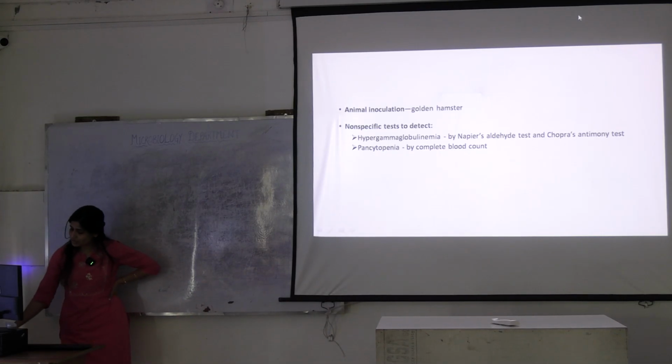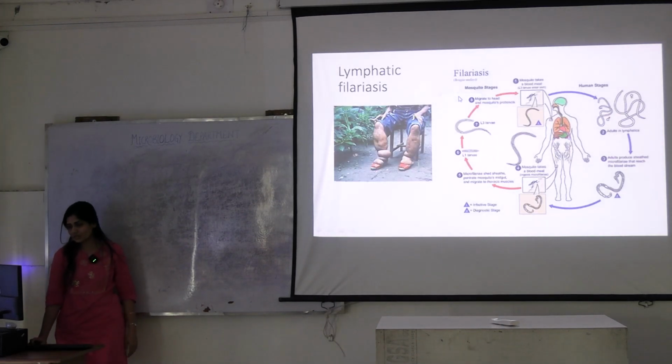Since bone marrow is infected, all the cell counts will go down, right? And then hypergammaglobulinemia, meaning hyperexcitation of the immune system. What is the animal used for inoculation here? Golden hamster.